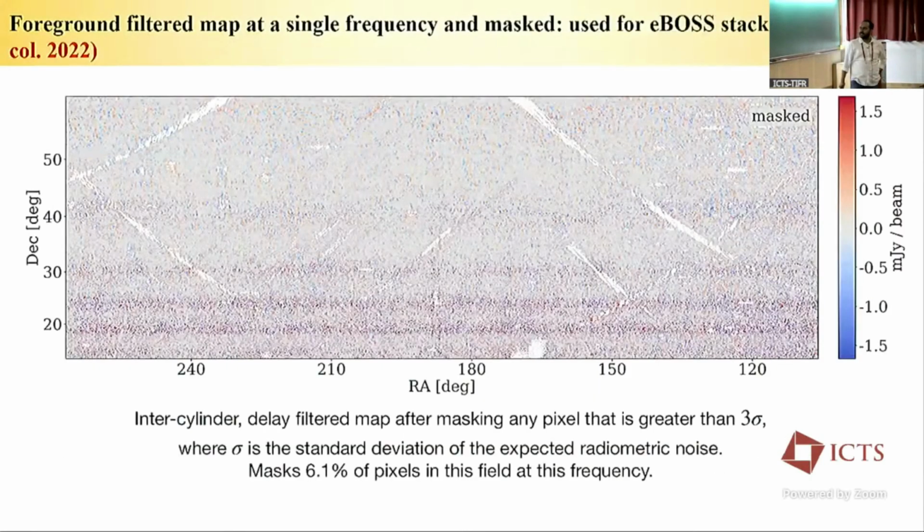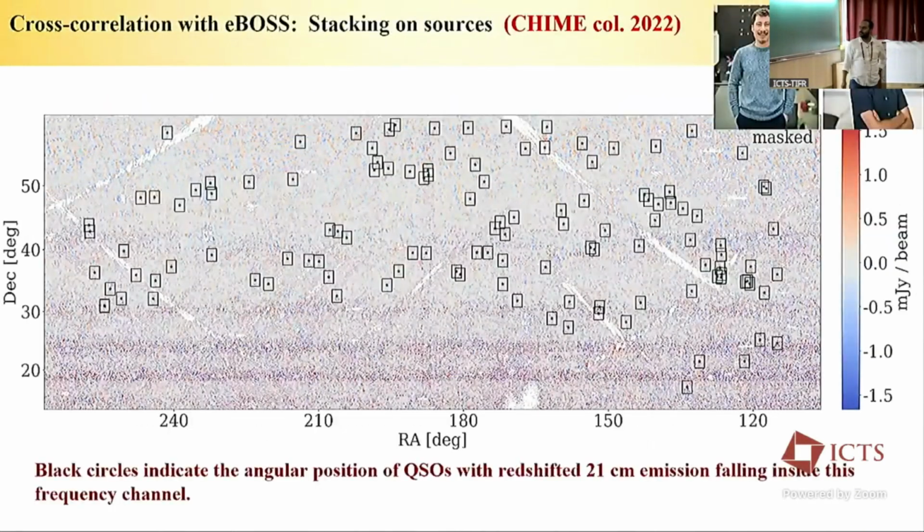However, we take that data and apply a threshold pixel masking, basically saying that if any pixel is above 6 sigma or 3 sigma, you just flag it. We use that flagging, and then in our first analysis, we do a cross correlation. This was led by Seth Siegel and Richard Shaw, and we published this back in 2022.